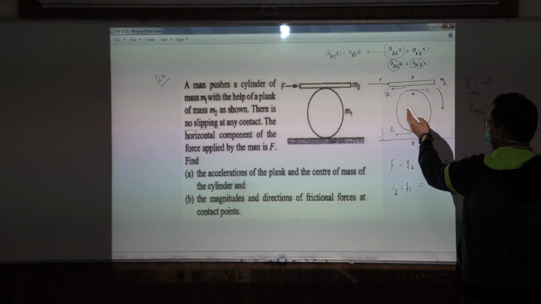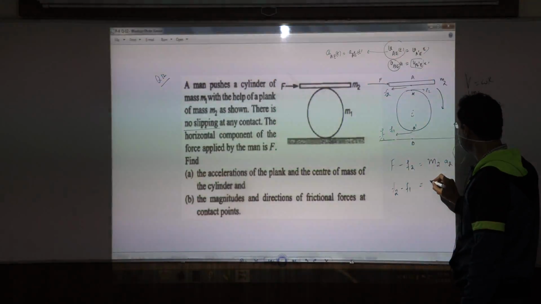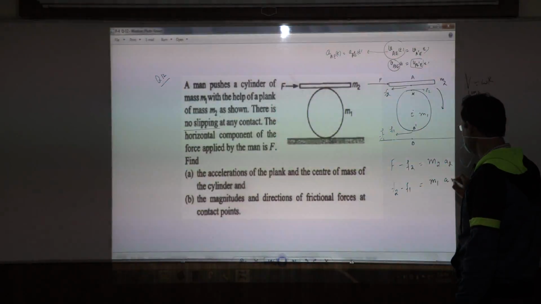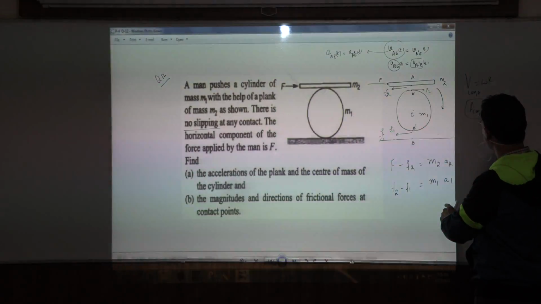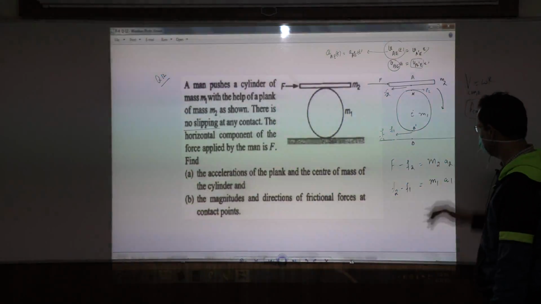So this center of mass moves towards right, we are quite sure now, and we would write it like this. So mass is m1 for the cylinder, m1 into a1, where a1 is simply this thing, acceleration of the center of mass of the cylinder with respect to Earth.